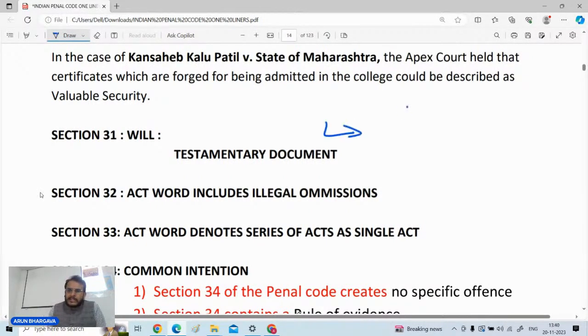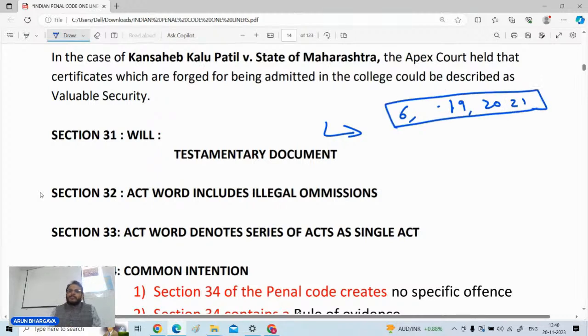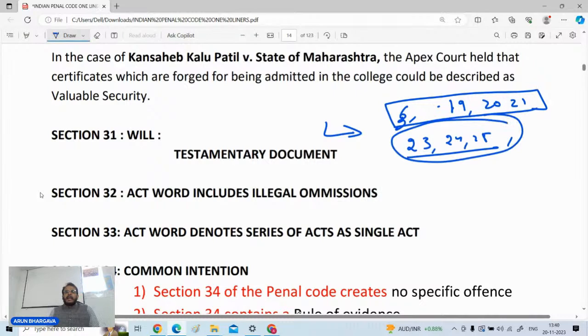So basic things are there, but yes, the most important definitions which you people have to see are those of section number 6, which directly comes in the exam, section number 19, section number 20, section number 21. यहाँ से सीधा सीधा सवाल पूछा जाता है. Thereafter wrongful gain, wrongful loss, fraudulent, dishonest, ये डेफिनेशंस थोड़ी सी ज्यादा इंपॉर्टेंट हैं, ठीक है, apart from the other definitions. तो इनके ऊपर आपको ज्यादा फोकस रखना पड़ेगा.